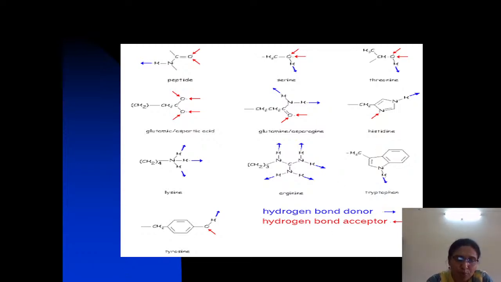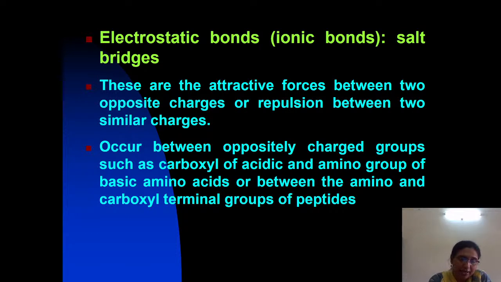The strength of the hydrogen bond depends upon the distance between the hydrogen donor and the hydrogen acceptor. In the protein structure, these hydrogen bonds are represented by dotted lines. And the next non-covalent bond is electrostatic bonds, ionic bonds, or salt bridges. All are the same: electrostatic, or else you can call them ionic bonds or salt bridges.